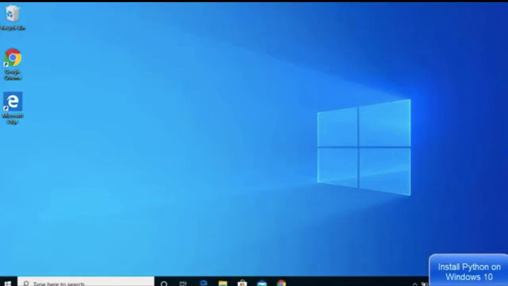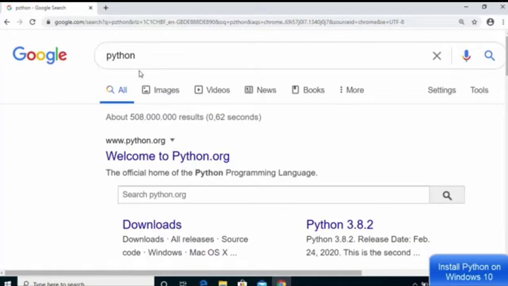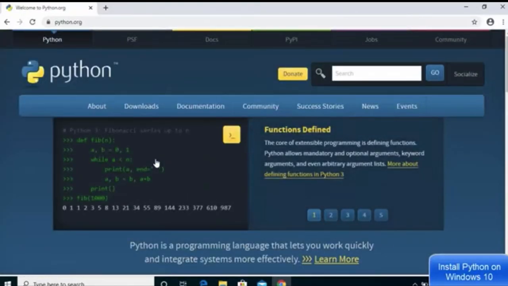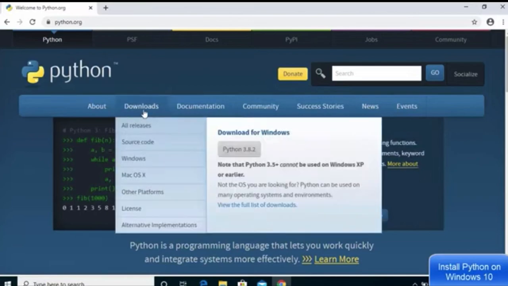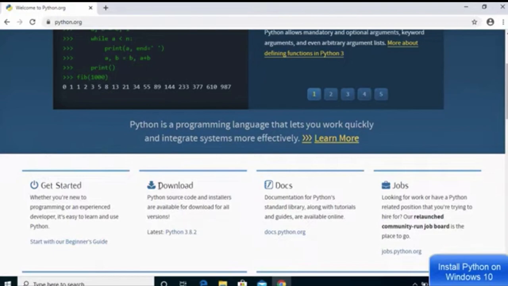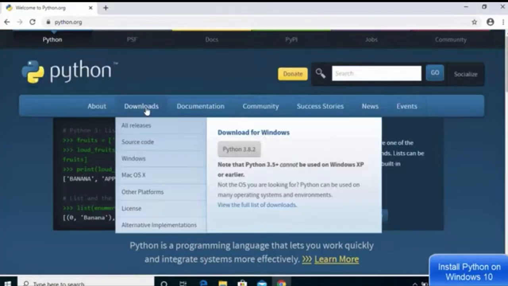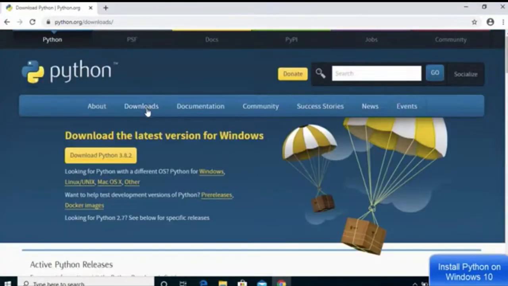So this is our machine. We have Google Chrome over here. We click on Google Chrome and type Python. When you type Python, you will see www.python.org. Click on it and you will see a screen like this. Just hover over downloads, and you might see some other version, but Python 3.8.2 is the version I am currently working on. If you see any other version, it's okay, we have to install 3.8.2, and we can check for that also.